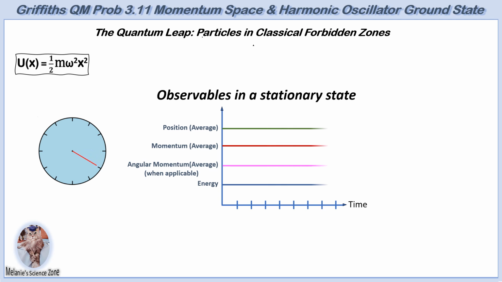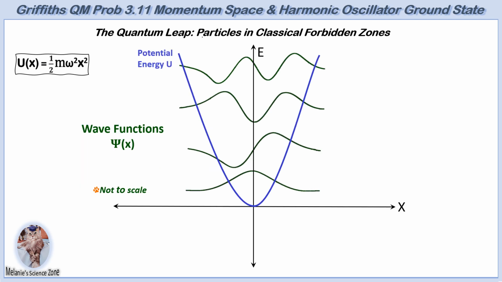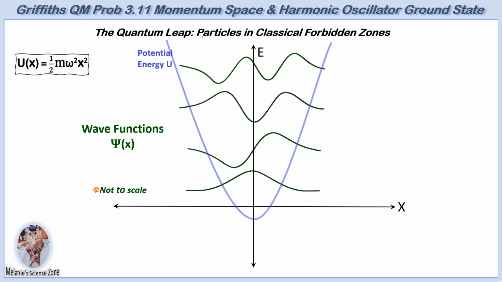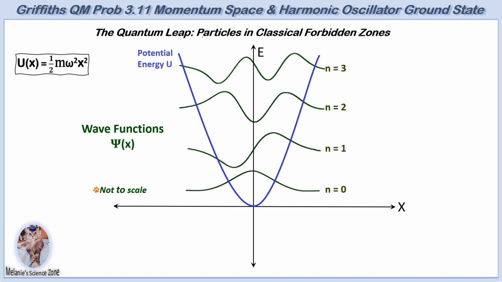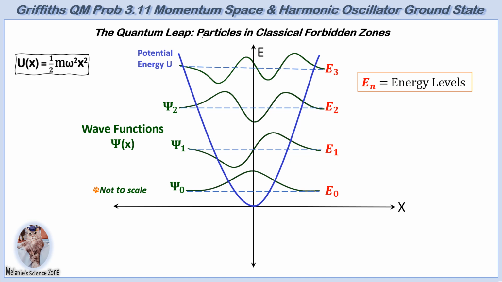When a particle is in a state where these properties and the probability distribution remain constant, it is in a stationary state. Unlike classical mechanics, where energy is continuous, quantum mechanics restricts the energy to discrete levels. This means that energy can only take on specific, discrete values that are denoted by the quantum number n, where n equals 0, 1, 2, and so on. Each curve corresponds to an energy level and a specific wave function.